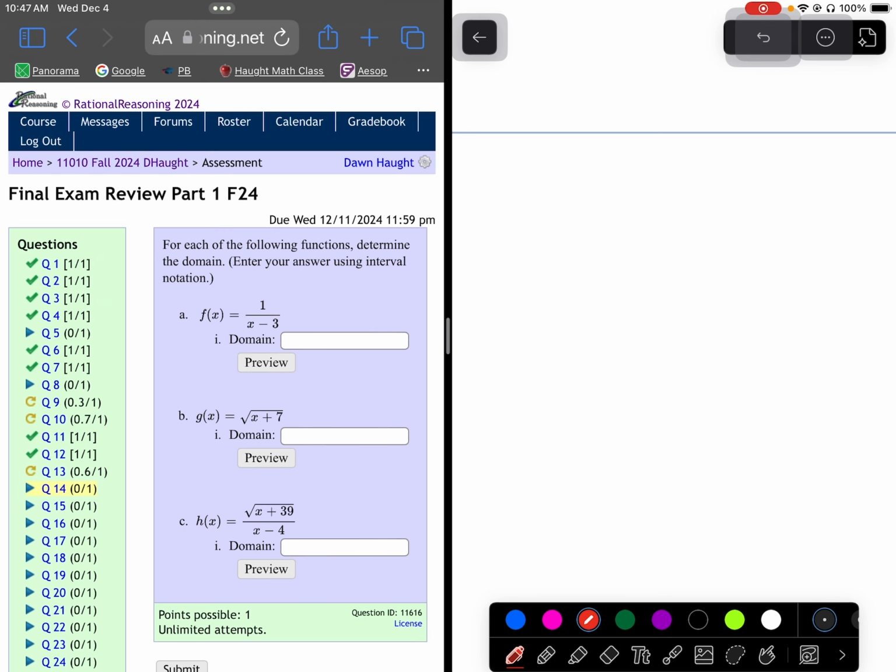Let's talk about the domain of rational functions and fractions. So the rule that you want to remember for domain, I'm going to write out a little cheat sheet for you. If it's a polynomial, the domain is all real numbers, so nothing messes that up.